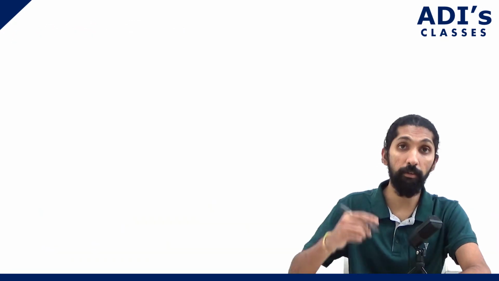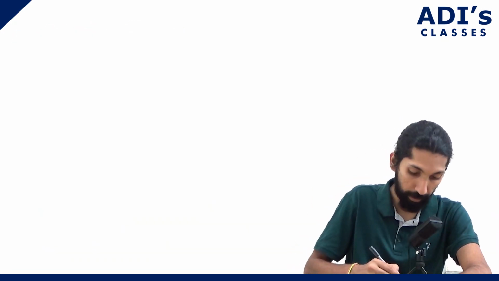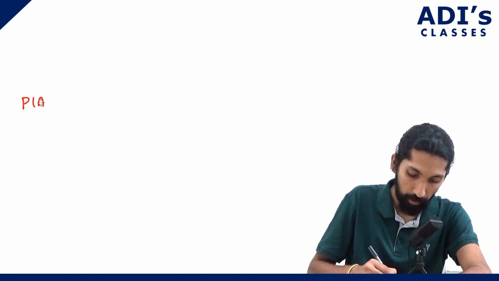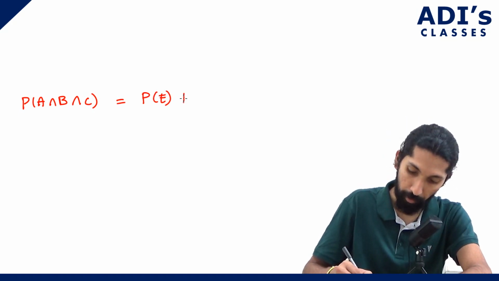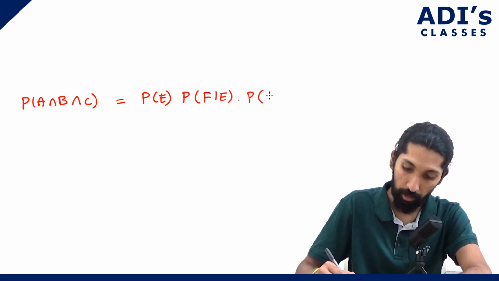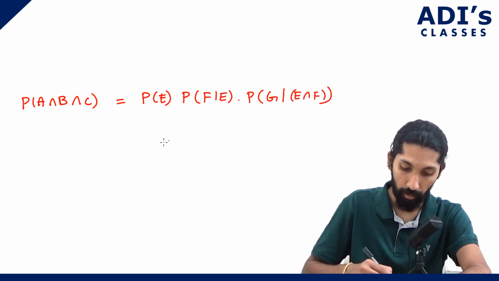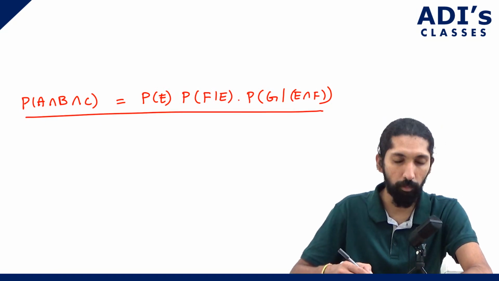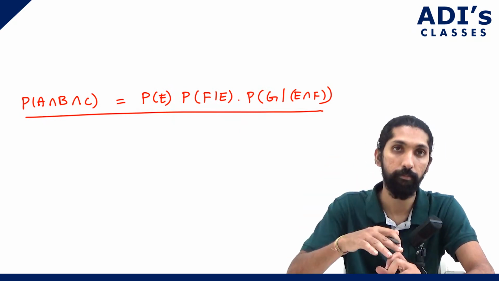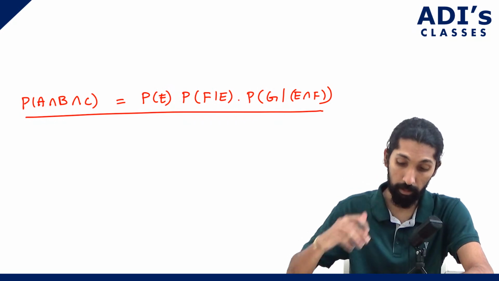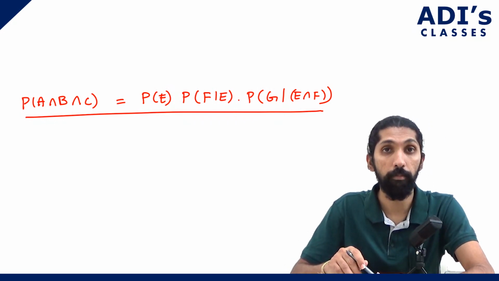For events A, B, C, if you are trying to calculate P of A intersection B intersection C, this will be P of A into P of B given A into P of C given A intersection B. So this is the answer. More than the answer, it's the formula for A intersection B intersection C. Fair enough? So this is what we call the multiplication theorem in probability.